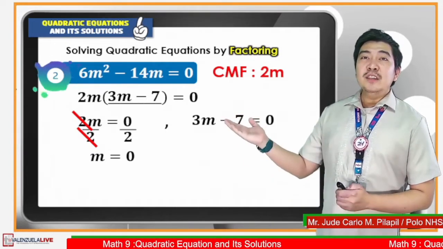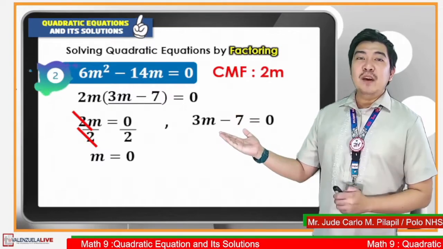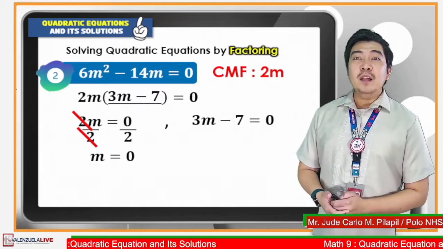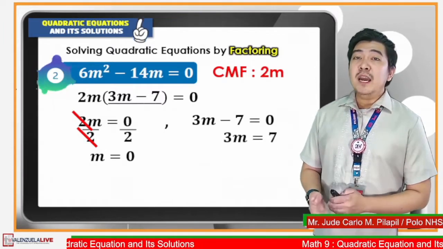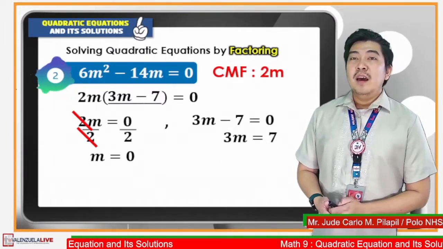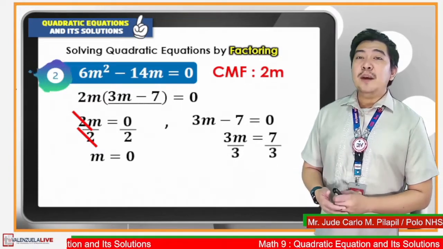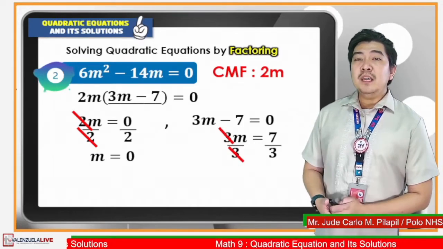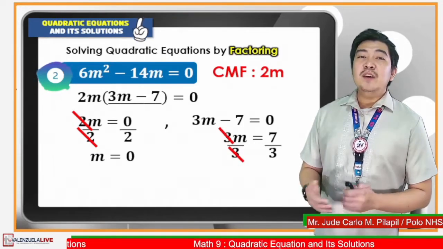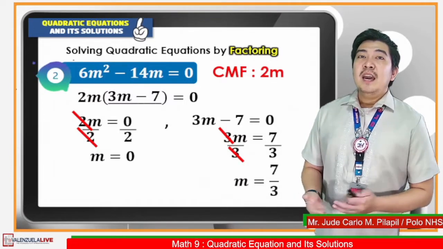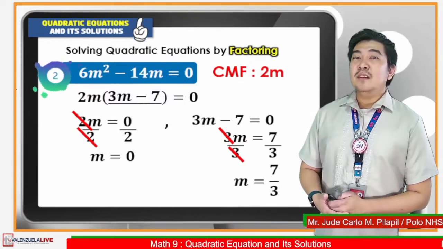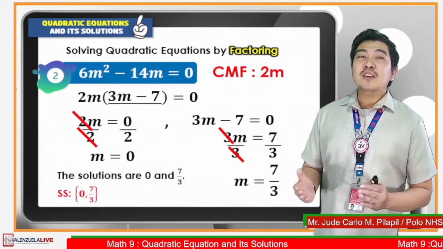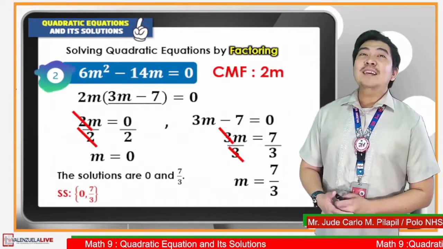Next, we consider this equation. 3m minus 7 is equal to 0. If we will apply addition property of equality, the resulting equation is 3m is equal to 7. Then, we divide both sides of the equation by 3 to get the value of m. 3m divided by 3 is m. 7 divided by 3 is 7/3. Hence, m is equal to 7/3. So the solution set of the given quadratic equation is the set containing 0 and 7/3.